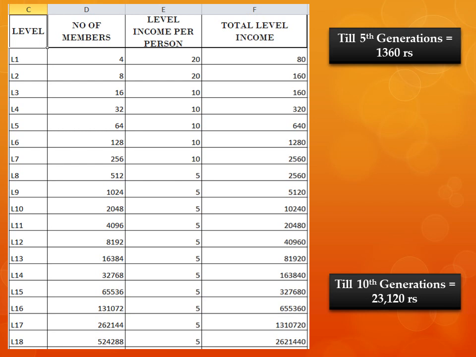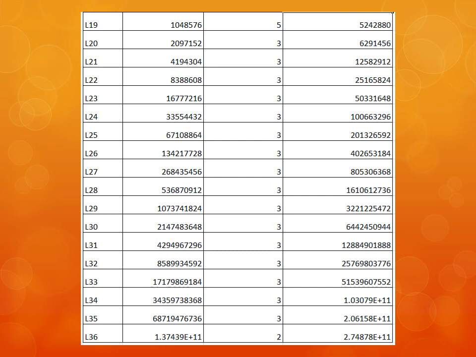But if you keep on adding from generation 1 to generation 18, you can achieve 52 lakhs 45,520 rupees. Just simple 2 rupees, 5 rupees, 10 rupees and 20 rupees, but yet you can earn so much. The company will give you income up to your 36th generation, future generation people.